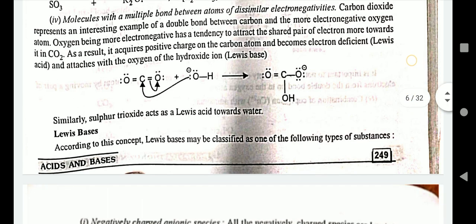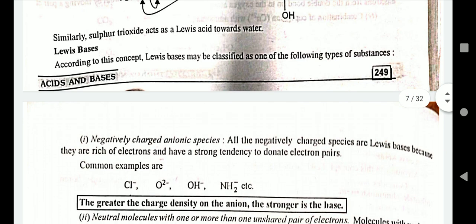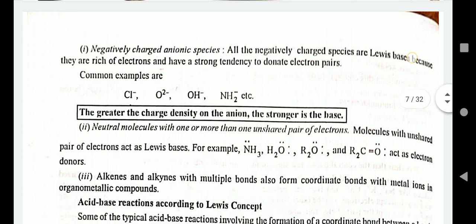Lewis base. According to this concept, a Lewis base may be classified as one of the following types of substance. Negatively charged anions: all the negatively charged species are Lewis bases because they are rich in electrons and have a strong tendency to donate a lone pair of electrons.